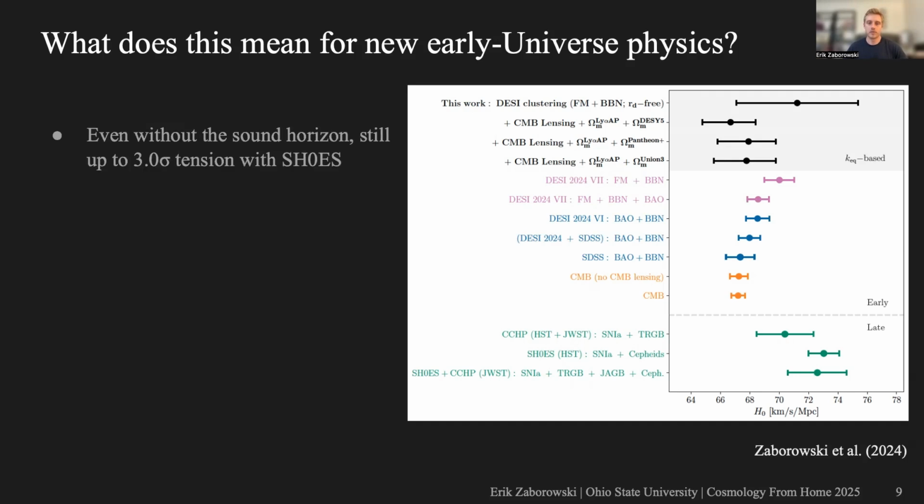Looking at this plot, there are 2 things that I would take away. The first is that even without including information from the sound horizon scale, our measurements are still in up to 3 sigma tension with SH0ES. The second is that our measurements are consistent with the other early time probes that do rely on the sound horizon scale. And this fact doesn't provide any evidence for new physics like early dark energy, at least at the precision of DESI DR1.